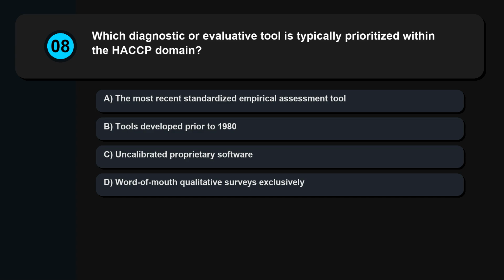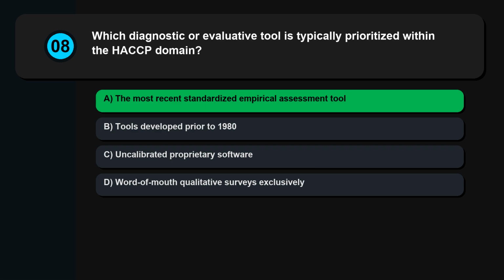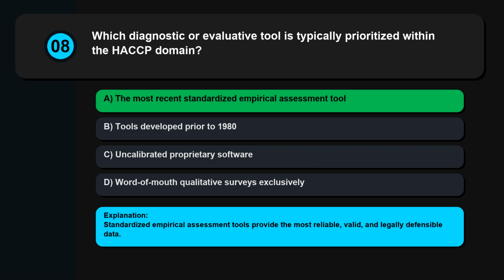Question 8. Which diagnostic or evaluative tool is typically prioritized within the HACCP domain? The most recent standardized empirical assessment tool, tools developed prior to 1980, uncalibrated proprietary software, word-of-mouth qualitative surveys exclusively. Standardized empirical assessment tools provide the most reliable, valid, and legally defensible data.